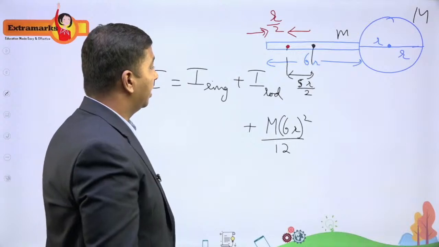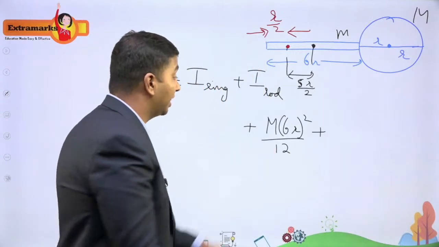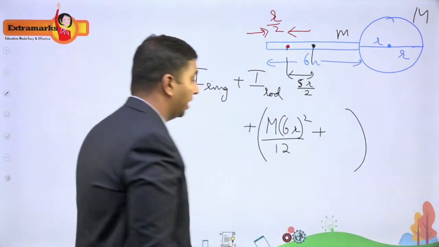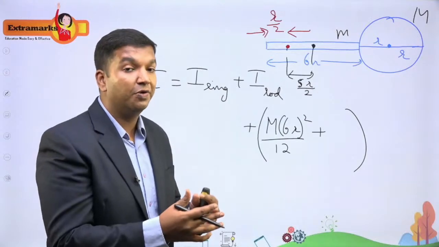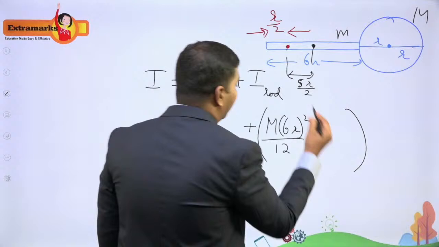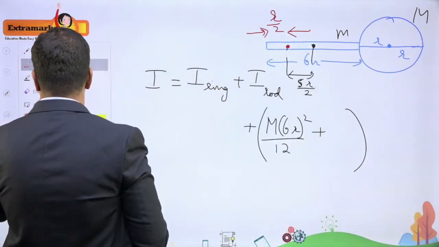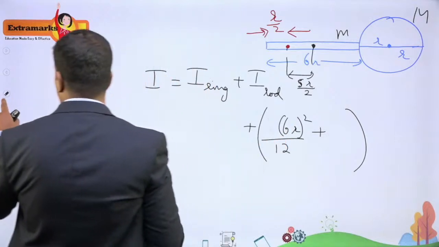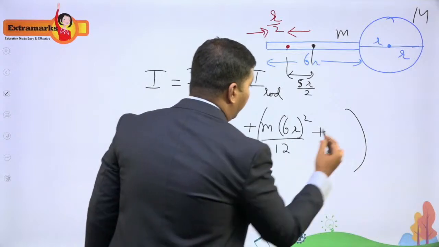Next I have to apply the parallel axis theorem. I've got the moment of inertia about the center of mass, and now I add the complete mass into the distance whole square. The mass is small m.